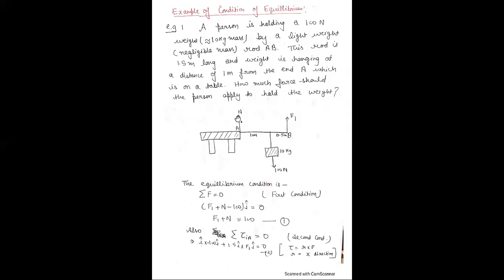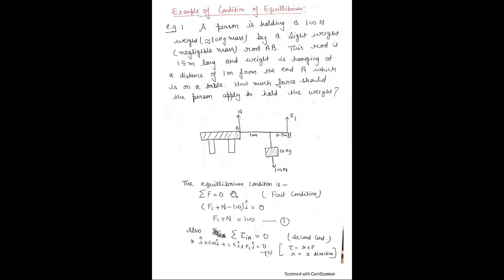The total length of AB is 1.5 meters and the weight is hanging at a distance of 1 meter from the end A, which is on a table. How much force should the person apply to hold the weight?